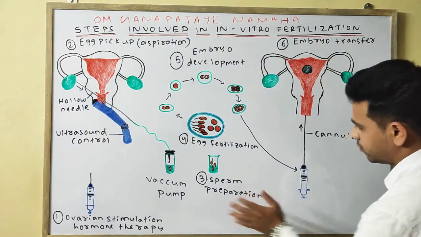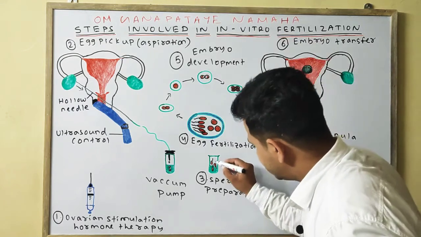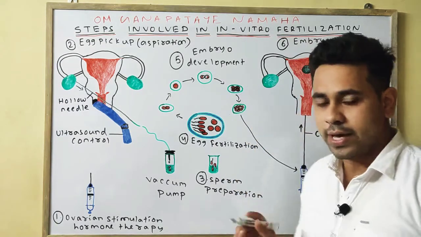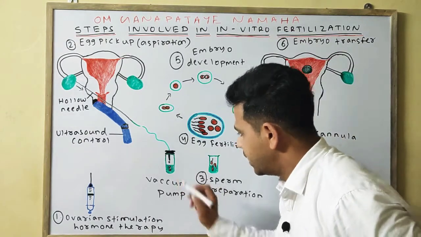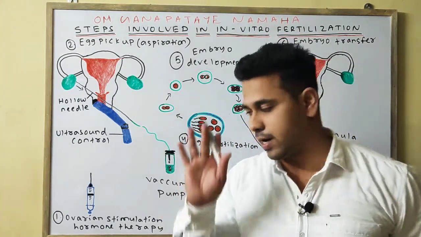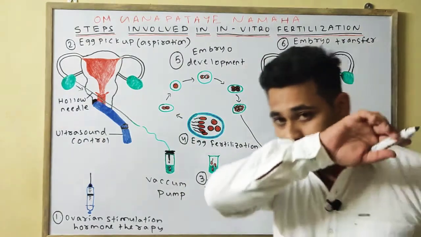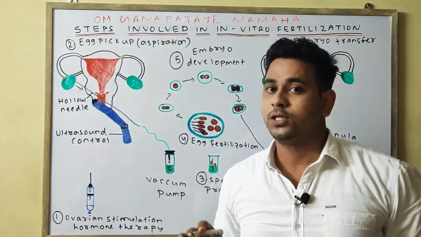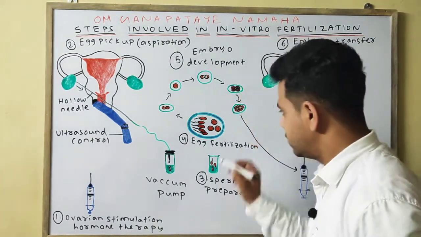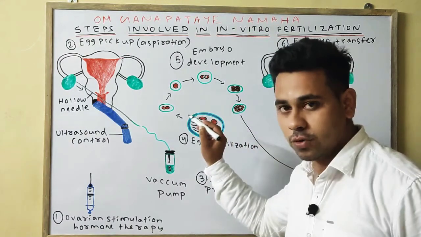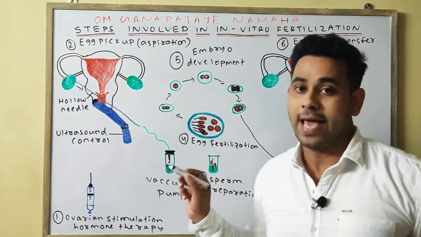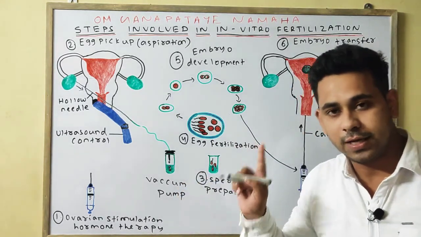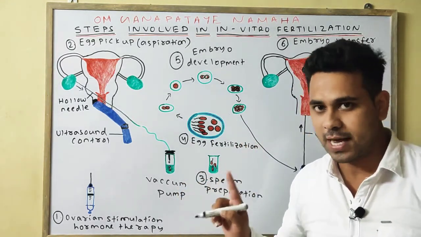So this one is your third step. You can see that the sperm is being collected. Healthy sperm is being collected, and here the healthy egg or ova are being collected. Fourth step is your fusion, meaning fertilization and insemination. In the fourth step, the quality sperm will fuse with the quality egg. This is the insemination and fertilization technique.